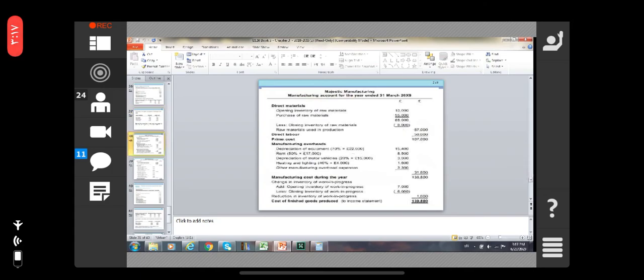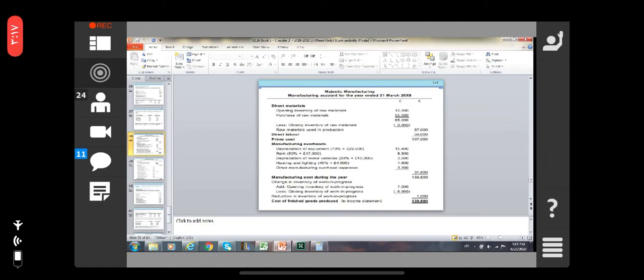See here the 22,000, 70% of the 22,000, so it is 15,000, and rent 50%, so it is 8,500, and the depreciation of the motor vehicle 20%, 15% of the 20% is 3,000, and heating and lighting 40% multiplied by the 400. Okay, or other manufacturing overhead expenses 3,300. So total manufacturing overheads is 31,800.